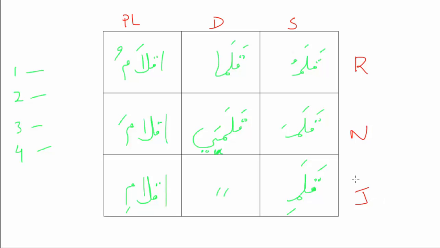In the next video we're going to look into when. We said that by default everything should be rafa, and it should be heavy. But when do we make things nasab or jar? That's something we'll find out in our next video.